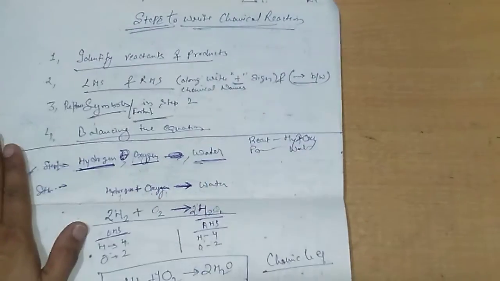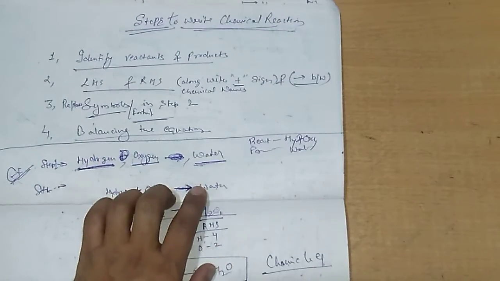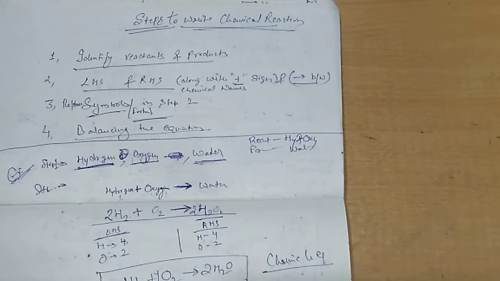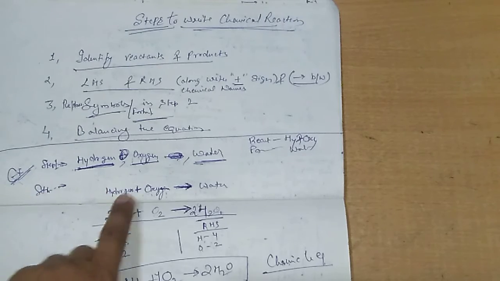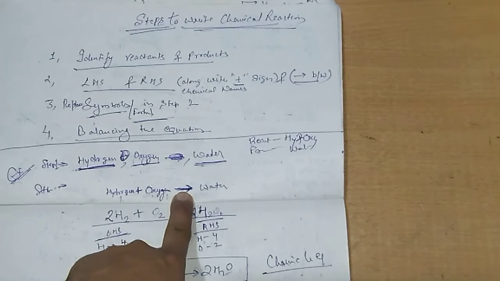The most common example is water. In water, what are the things? Hydrogen and oxygen. While we are talking about water, it is very clear in our mind that we have 3 things, one product and 2 reactants. Hydrogen and oxygen, when they get mixed with each other chemically, will form water, H2O. So we know which are the reactants and which is the product. In the first step, we have identified the reactants and product.